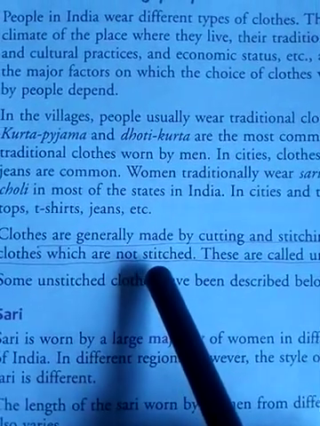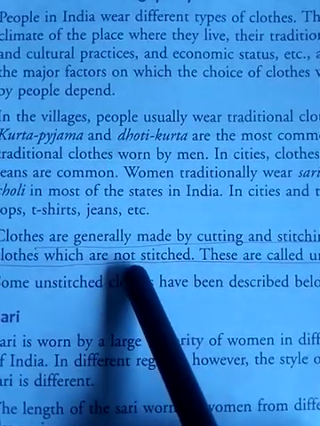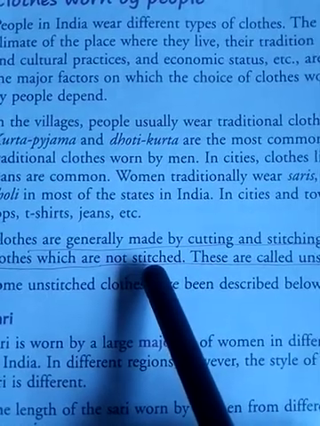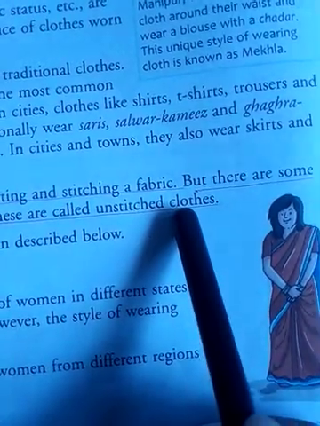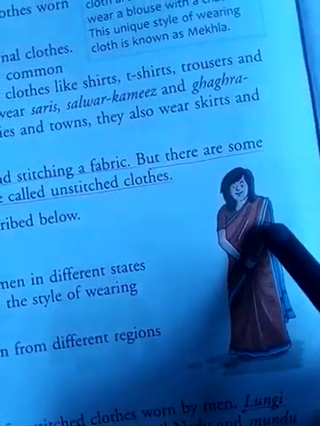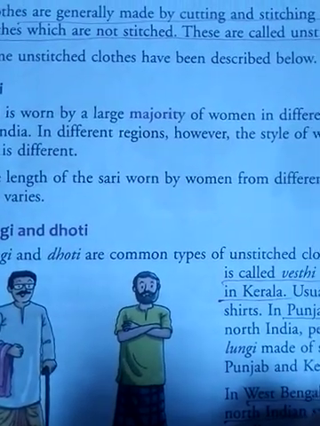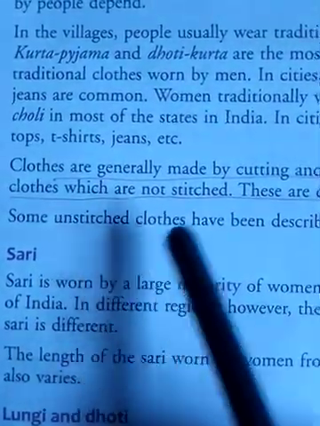People also wear unstitched clothes. See, one unstitched cloth is the sari. And dhoti is also unstitched, and lungi also. These are the unstitched clothes.